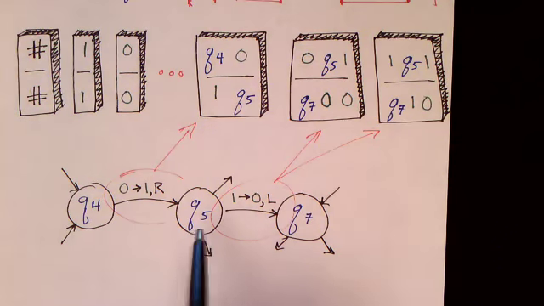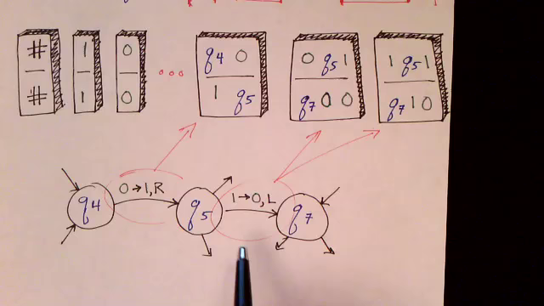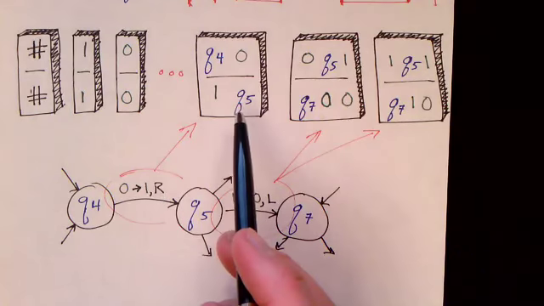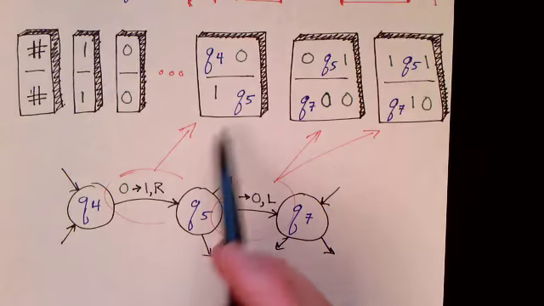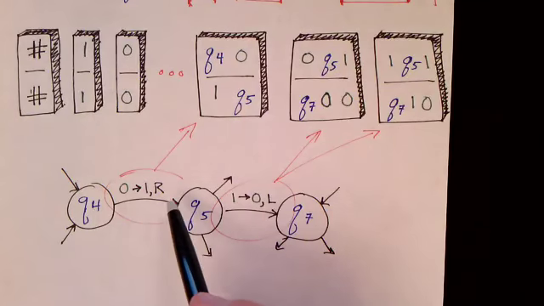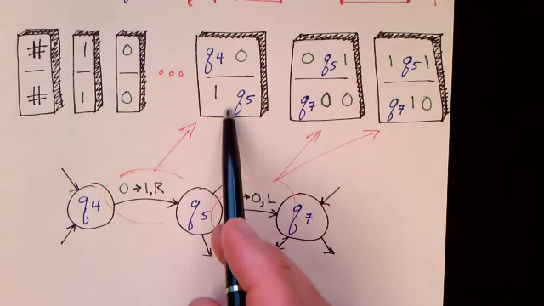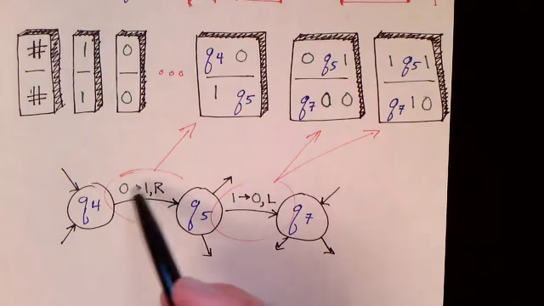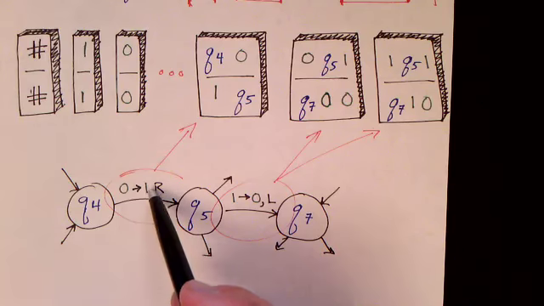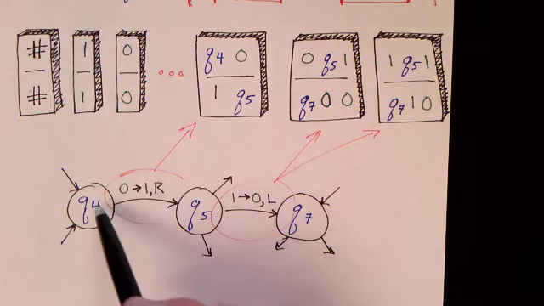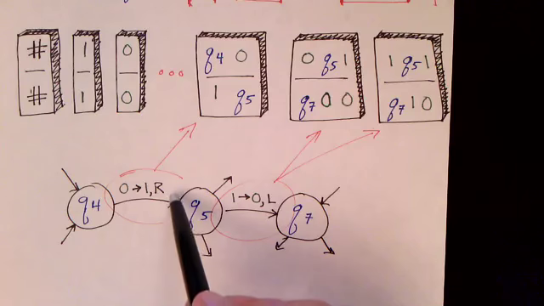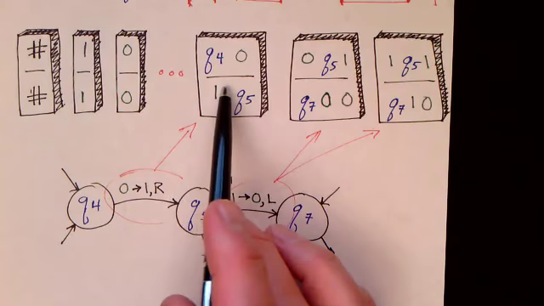So let's see how this works. We're given a Turing machine which has a bunch of transitions and a bunch of states, and from that Turing machine we create a whole set of tiles. For every transition that goes to the right, we create a tile like this. Here's an example of a transition that reads a 0 and replaces it with a 1 and goes from state Q4 to Q5 and moves the tape head to the right. So for this transition, we create one tile.